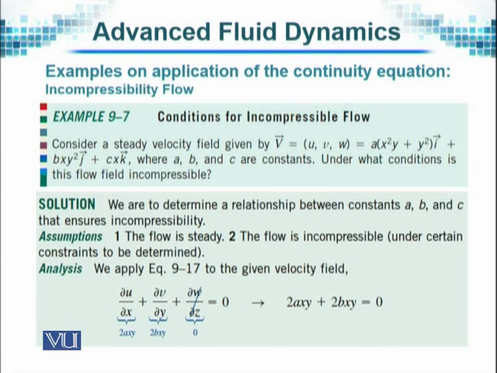Consider a steady velocity field given by V with the components u, v, w, in which the values of u, v and w, all three, are non-zero. They are given in terms of i, j, k, the unit vectors in the x, y, z directions respectively, and a, b, c are some constants. Under what conditions is this flow field incompressible?